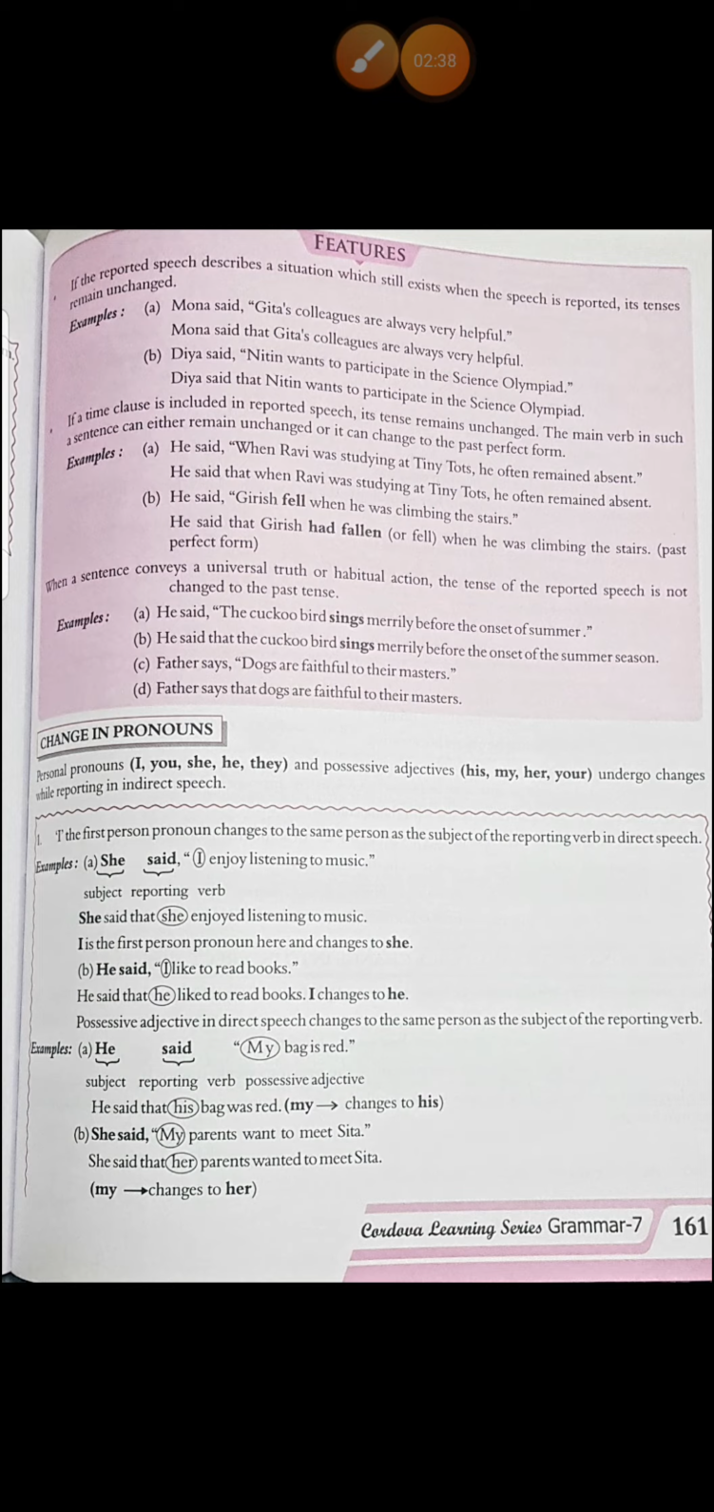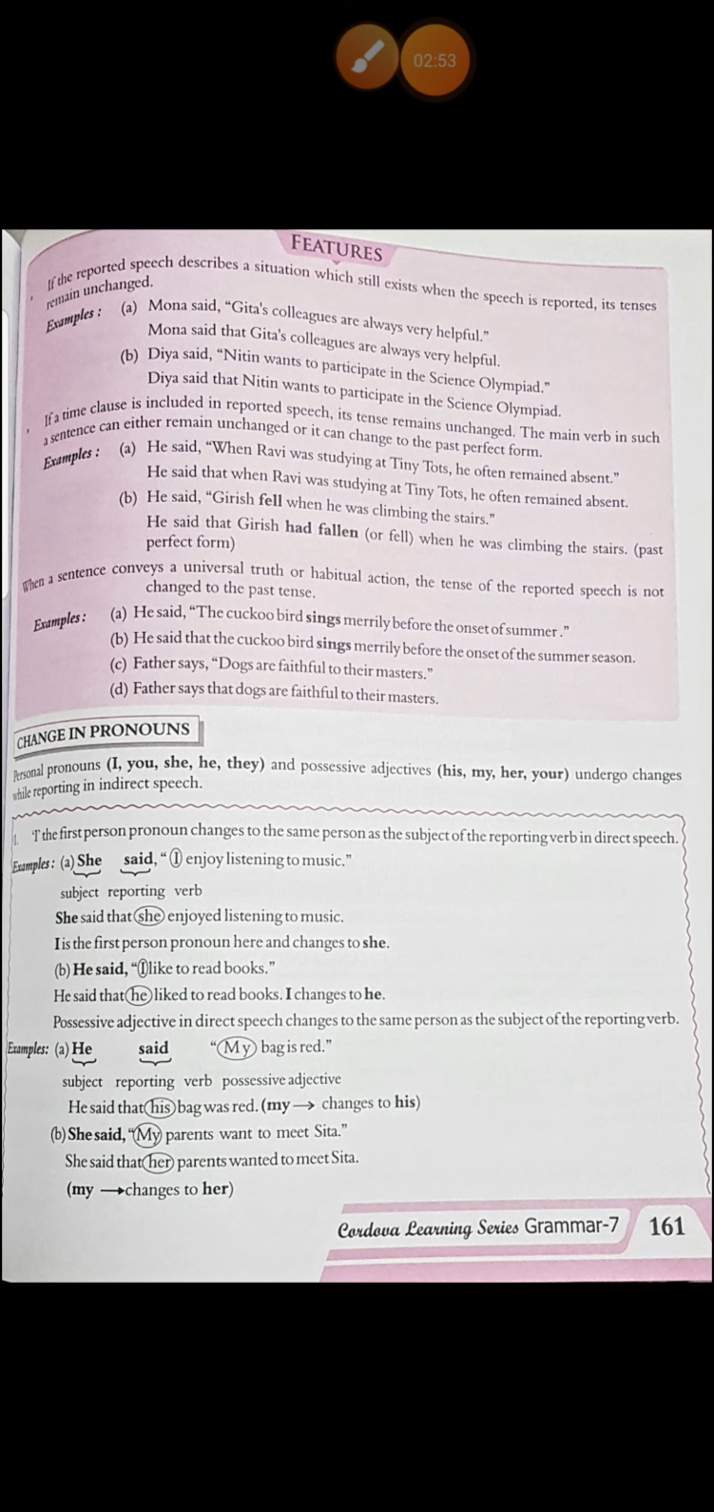See the second example. She said, my parents want to meet Sita. What will be the answer? She said that her parents wanted to meet Sita. Why we have written her in place of my? You just see the subject. What is subject? She. So we have changed according to she, and that is her.